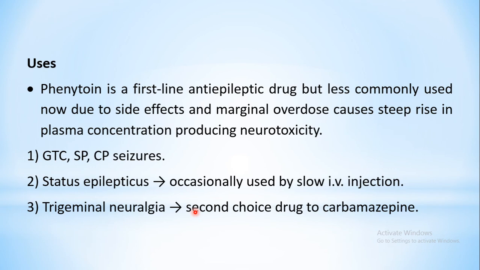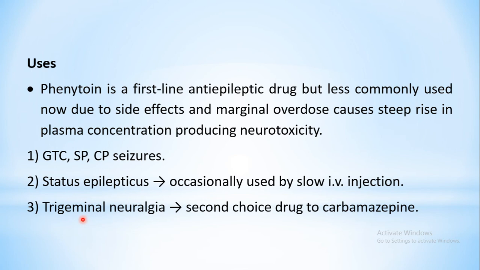Coming to the uses, as I told you, this is one of the first line treatments of the epilepsies, which is found useful in many types of epilepsies. It is effective in generalized tonic-clonic seizures, simple partial seizures and complex partial seizures. Also effective in status epilepticus, a life-threatening condition for which phenobarbital is used. Over there also slow action is a problem. Here slow injection is a problem, because under the adverse effects we have seen that phenytoin cannot be injected at a faster rate. You need to inject it at a slower rate. So again, its effectiveness over here is not very promising.